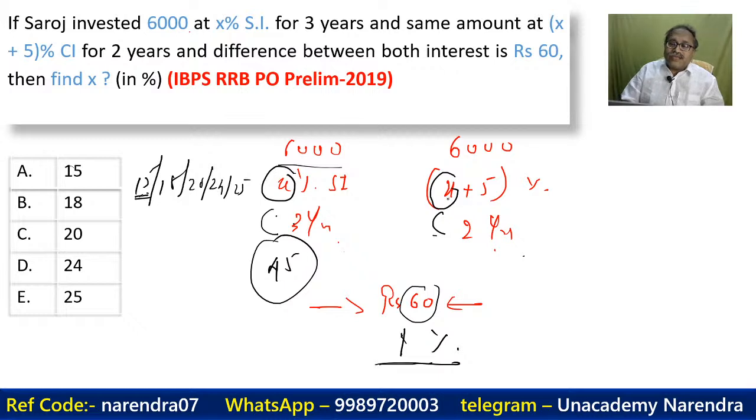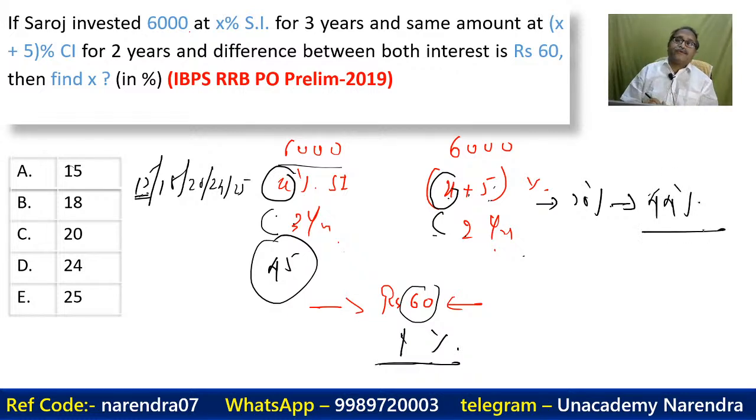And if x is 15, then 15 plus 5 is 20. If the rate of interest is 20, in compound interest what happens? 20 and 20 plus another 2%, so the total is 44%. We don't need to write this one. You are by this time expected to know that if the rate of interest is 20%, for 2 years it has to be 44%.